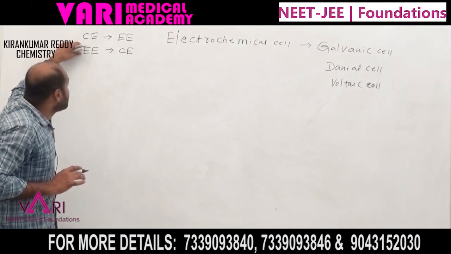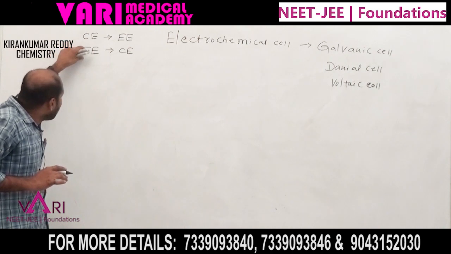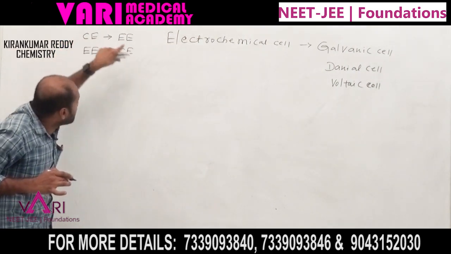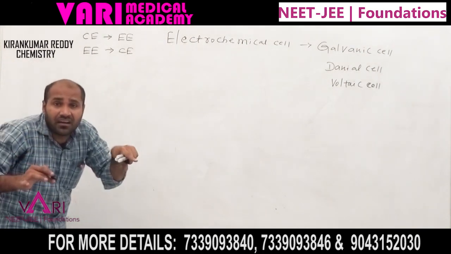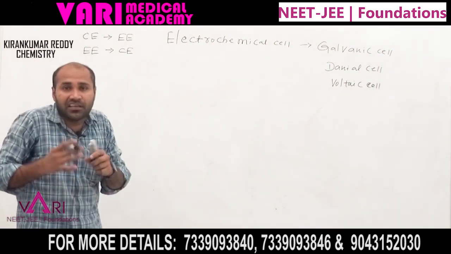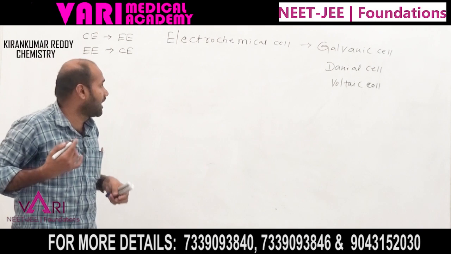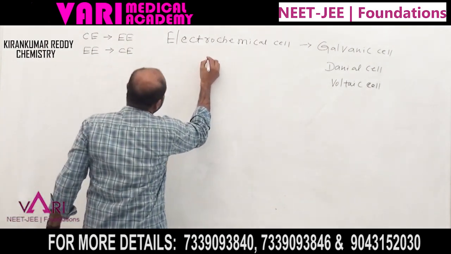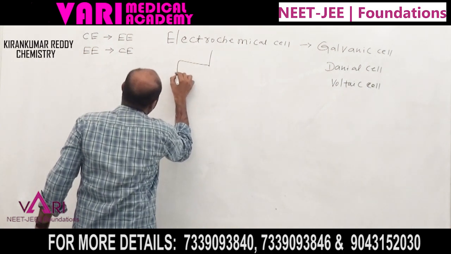Next, we are using electricity. The device which converts electrical energy to chemical energy is called an electrolytic cell. In the first video I explained the electrolytic cell, and today we explain that electrochemical cells are divided into two types.